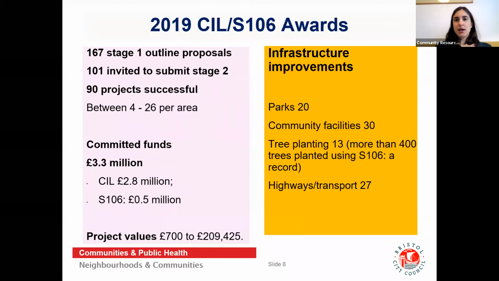In terms of the types of projects that were funded in 2019, 20 of them were related to parks, 30 were related to improving community facilities, 13 were for tree planting, although more than 400 trees were actually planted using Section 106, which was a record, and 27 were for highways and transport. It's also worth noting that for parks projects and highways and transport projects, it may be worth checking both with the local councillor and with the relevant department about the timescales for delivery on these, as sometimes there can be a long timescale between a proposal being submitted and approved and the infrastructure actually being delivered.